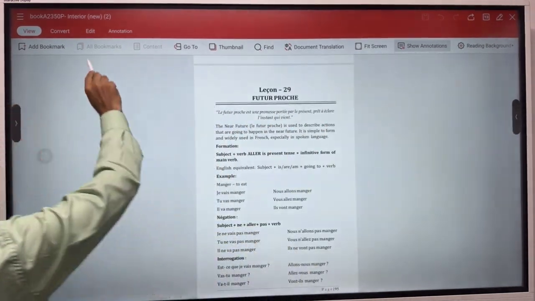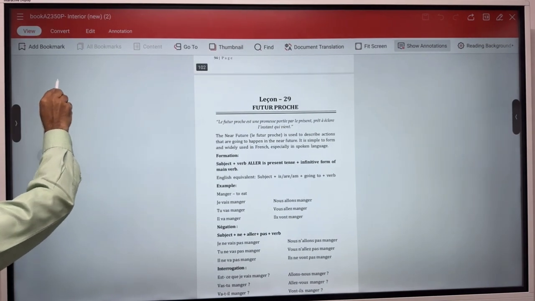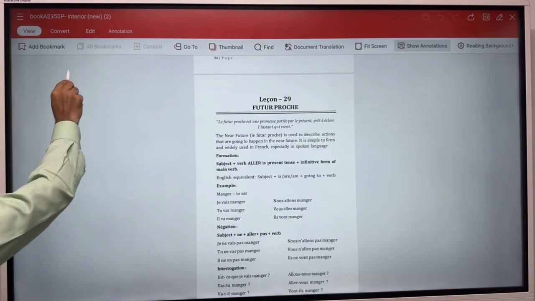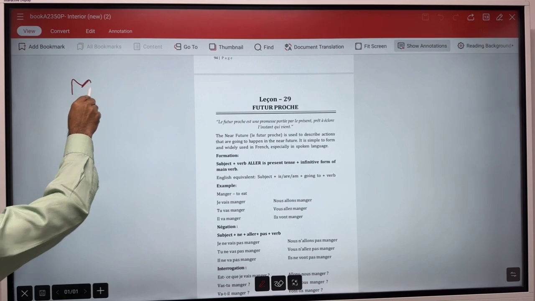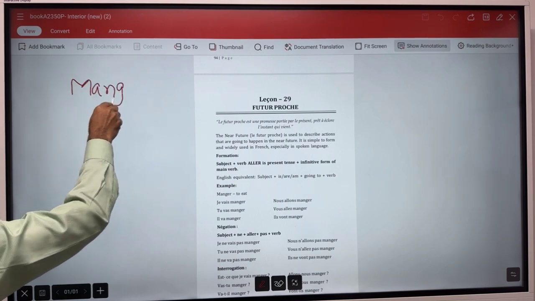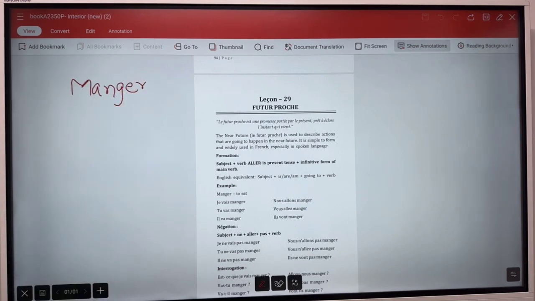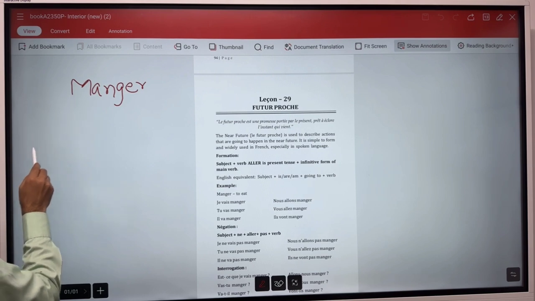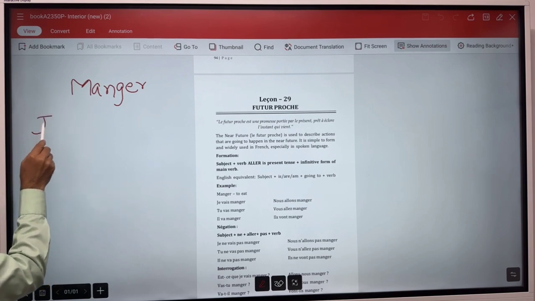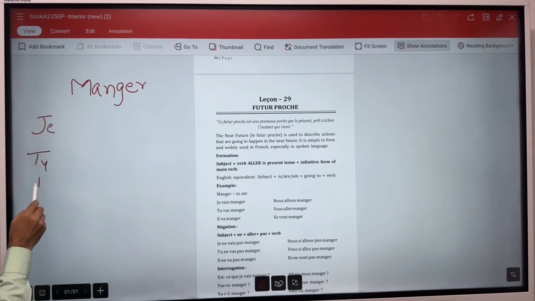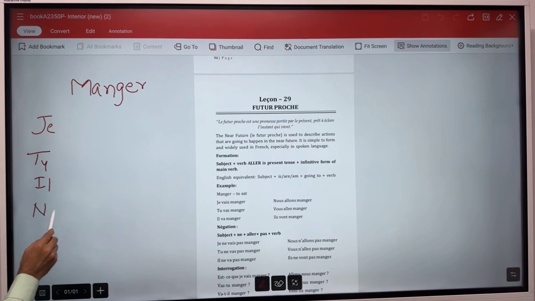So, suppose you have the verb manger, to eat, and you want to conjugate it in futur proche. So, what will you do? You will write je, tu, il, nous, vous, and then ils.